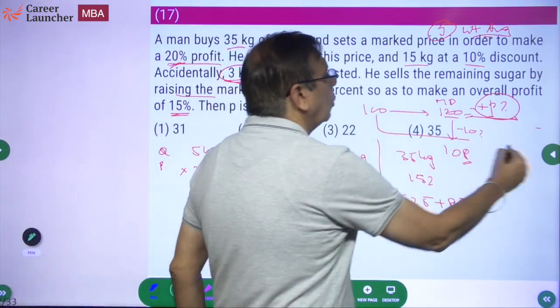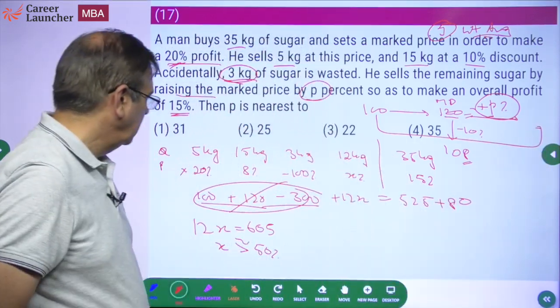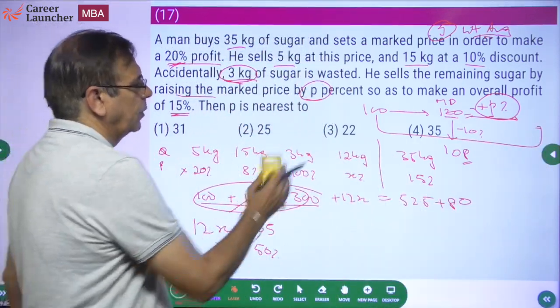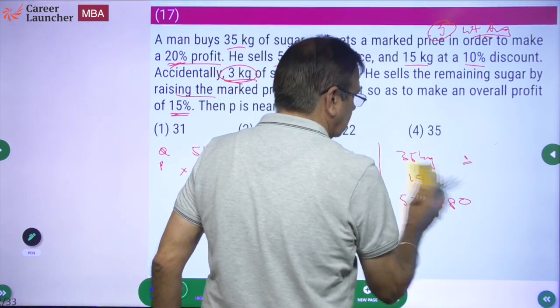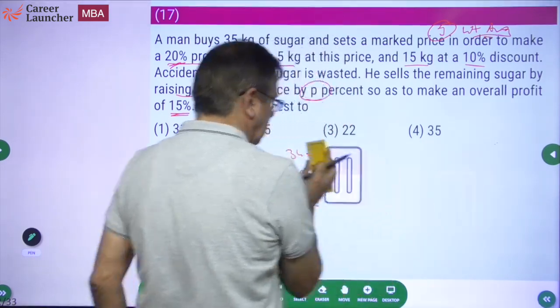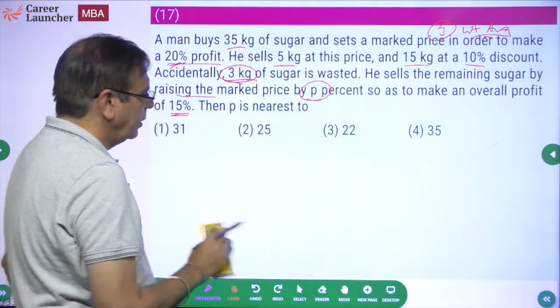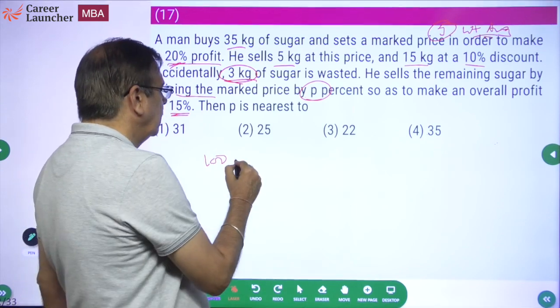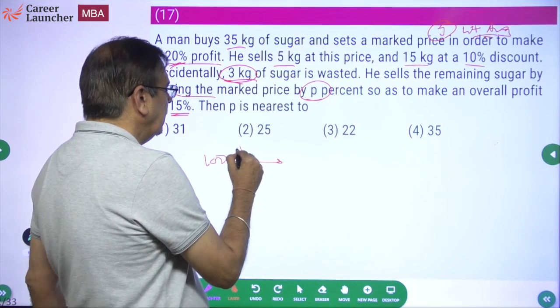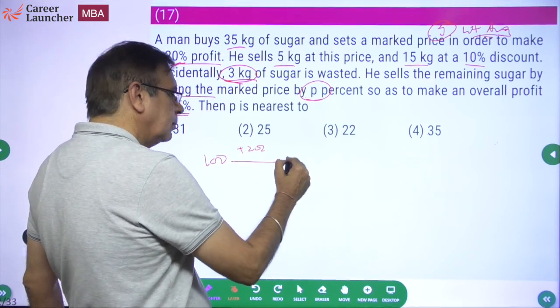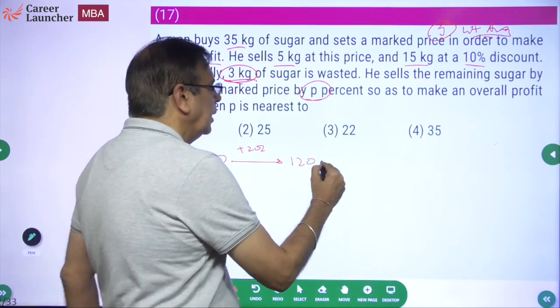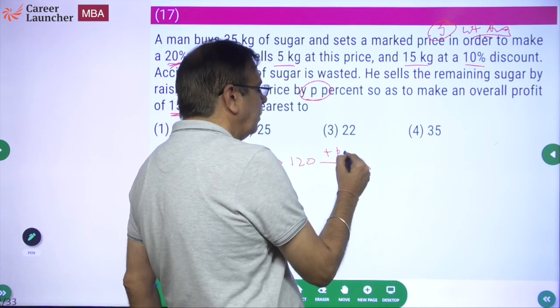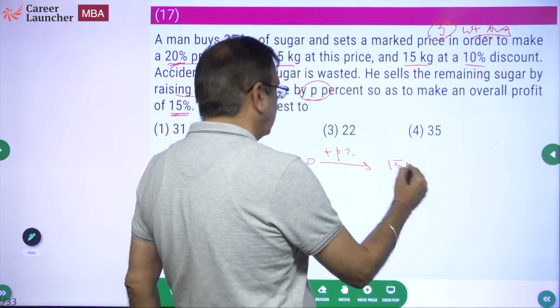So this is going to be a 50% increase. Okay. So x we have found as 50%. What does that mean for us? That means, mark price or cost price of 100, you increase it by 20%, you get the price of 120. This is further increased by p% so that overall it becomes 150.